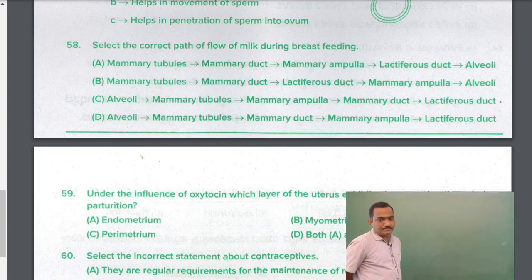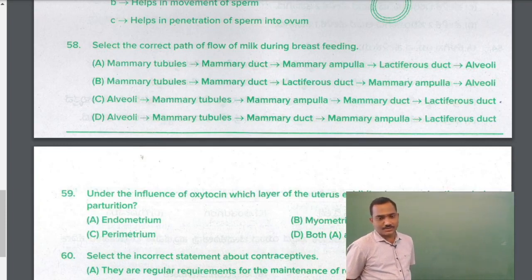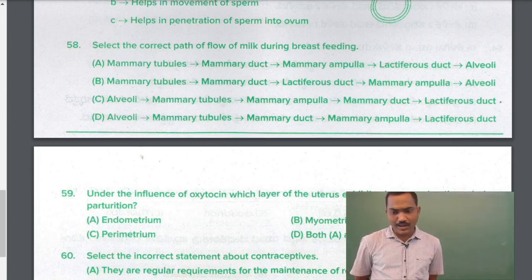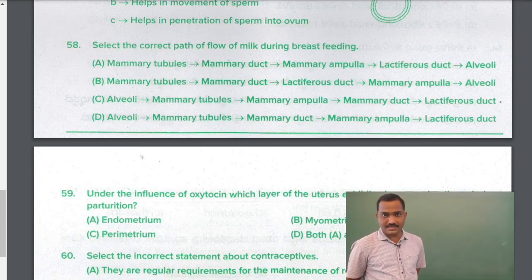So how this milk is produced, in which different parts of the breast, and how finally it is released from the mammary gland through the nipple. So here the options: mammary tubules, mammary duct, mammary ampulla, lactiferous duct. So the last point at which the milk is released is the lactiferous ducts.